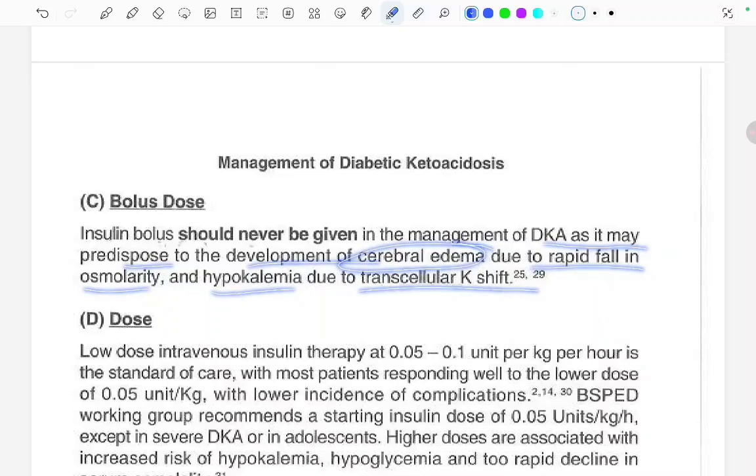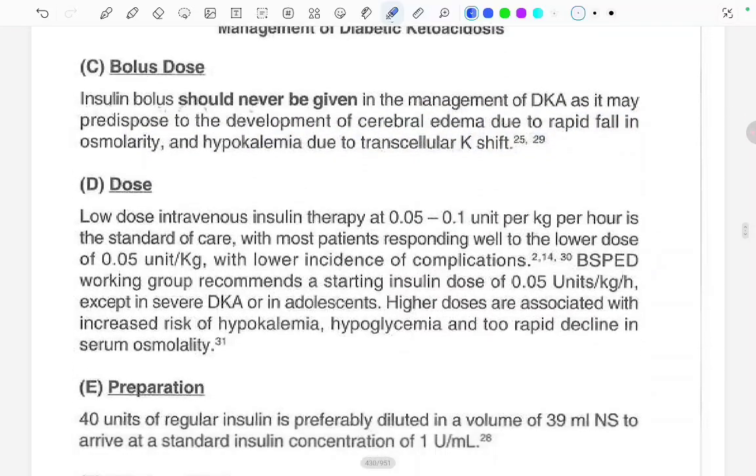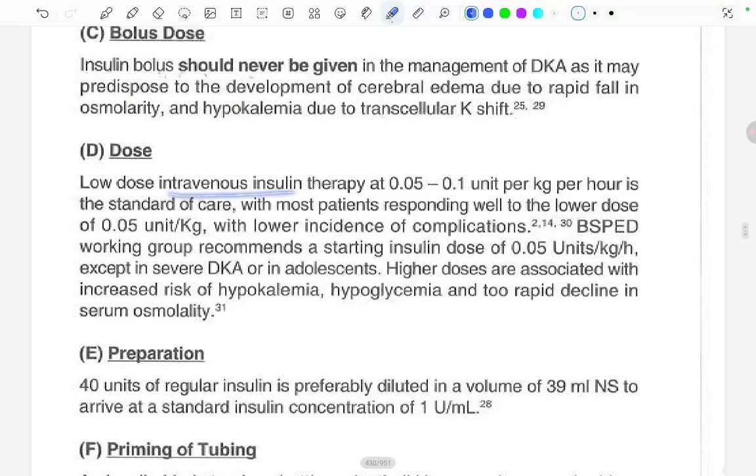So what should be the dose? Low dose IV insulin therapy at 0.05 to 0.1 unit per kg per hour is the standard of care, with most patients responding well to the lower dose of 0.05 unit per kg with a lower incidence of complications. So we should start at this dose of 0.05 unit per kg.